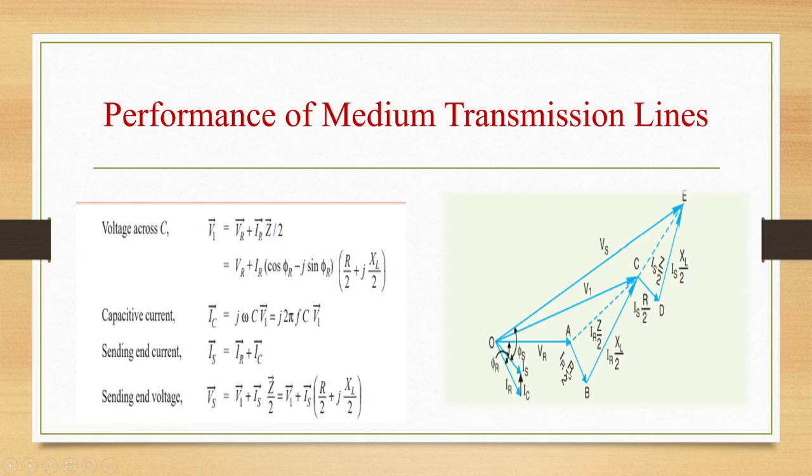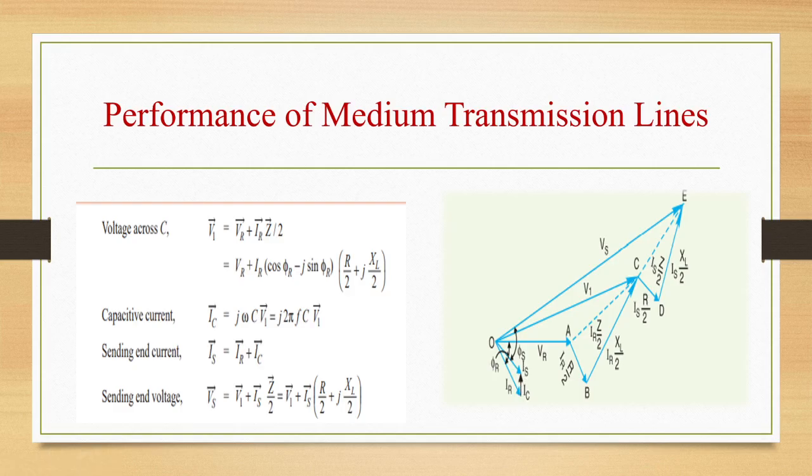This AB is IR into R by 2, which is in phase with IR, and BC is IR into XL by 2, which is leading IR by 90 degrees. So phasor OC will represent V1, the voltage across condenser C. Capacitor current IC will lead V1 by 90 degrees.